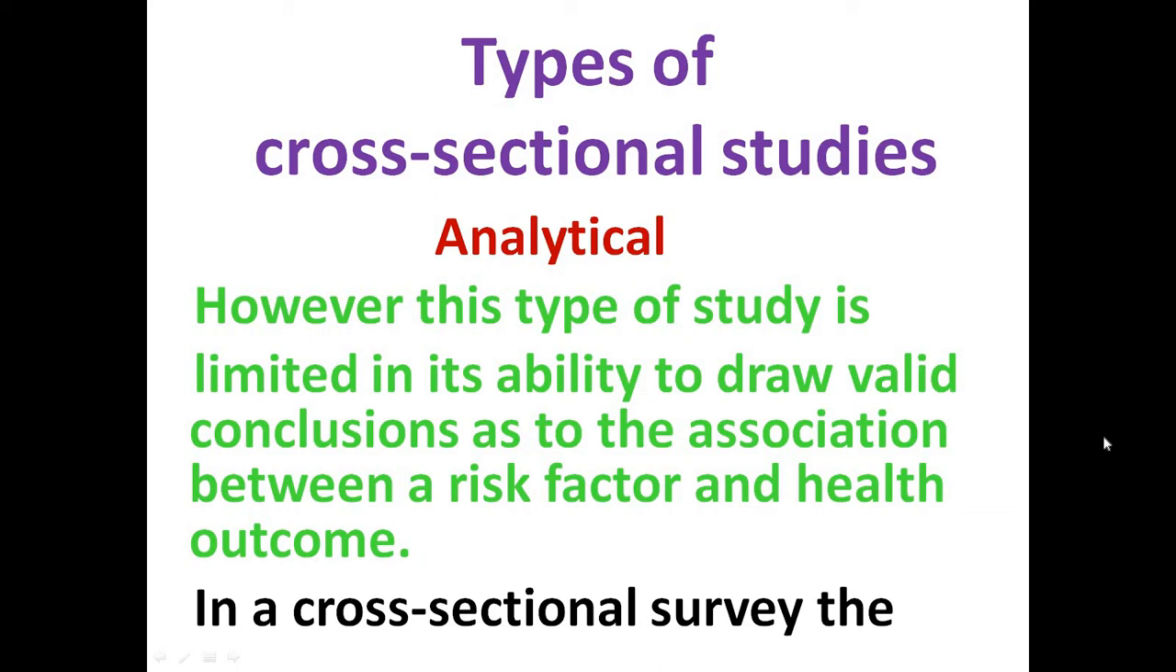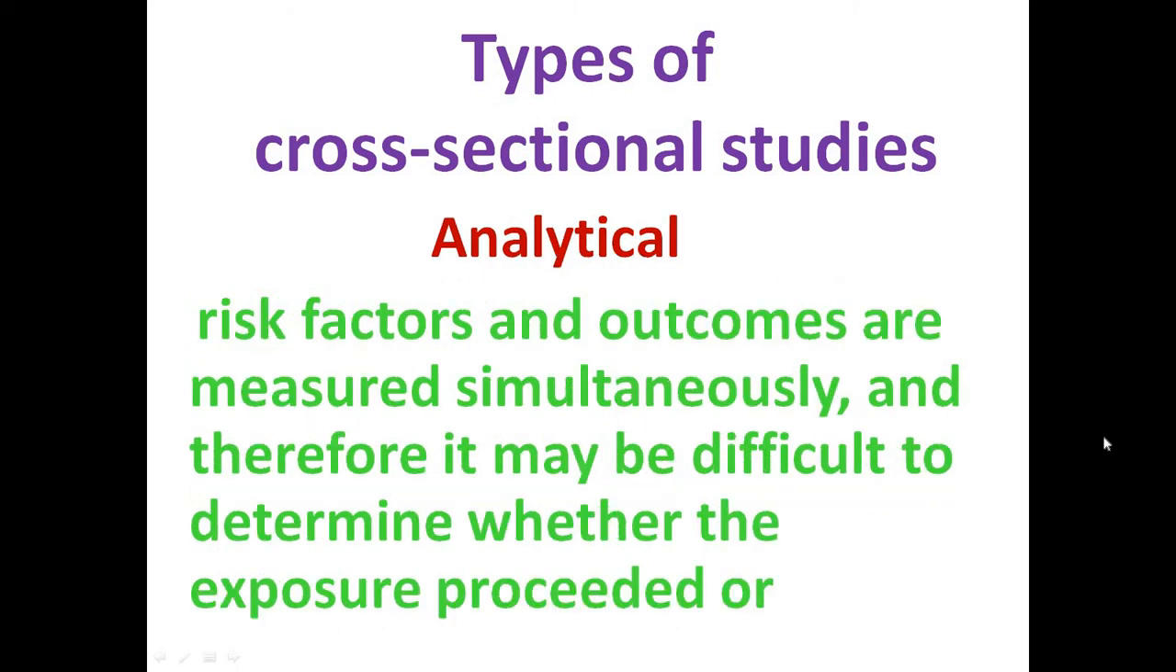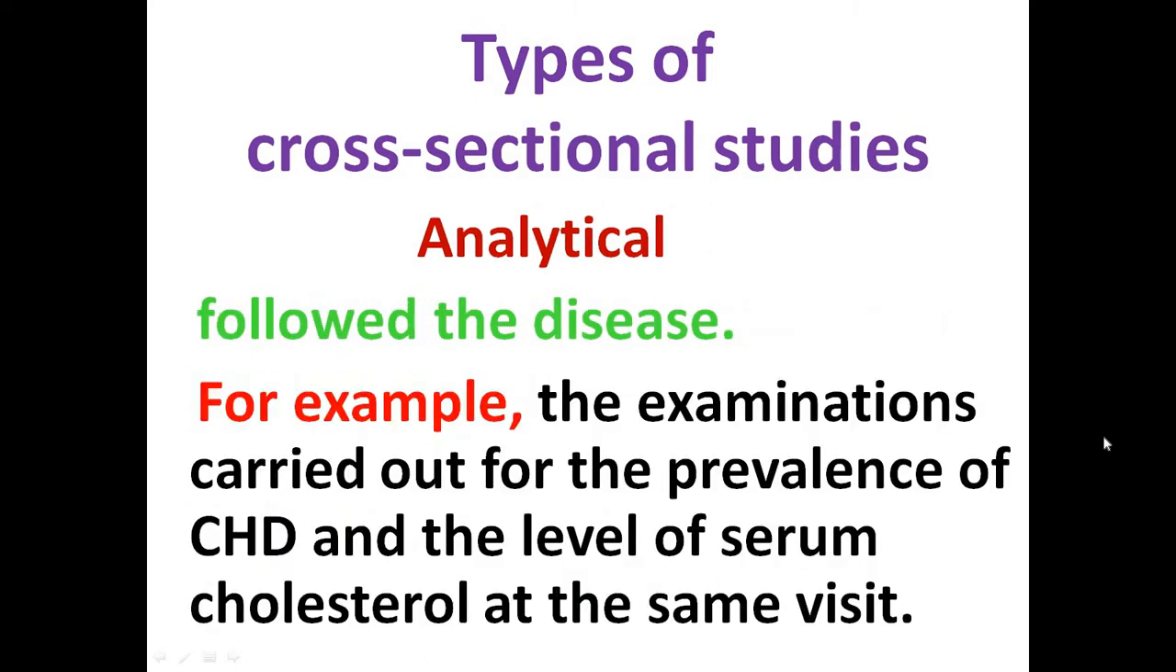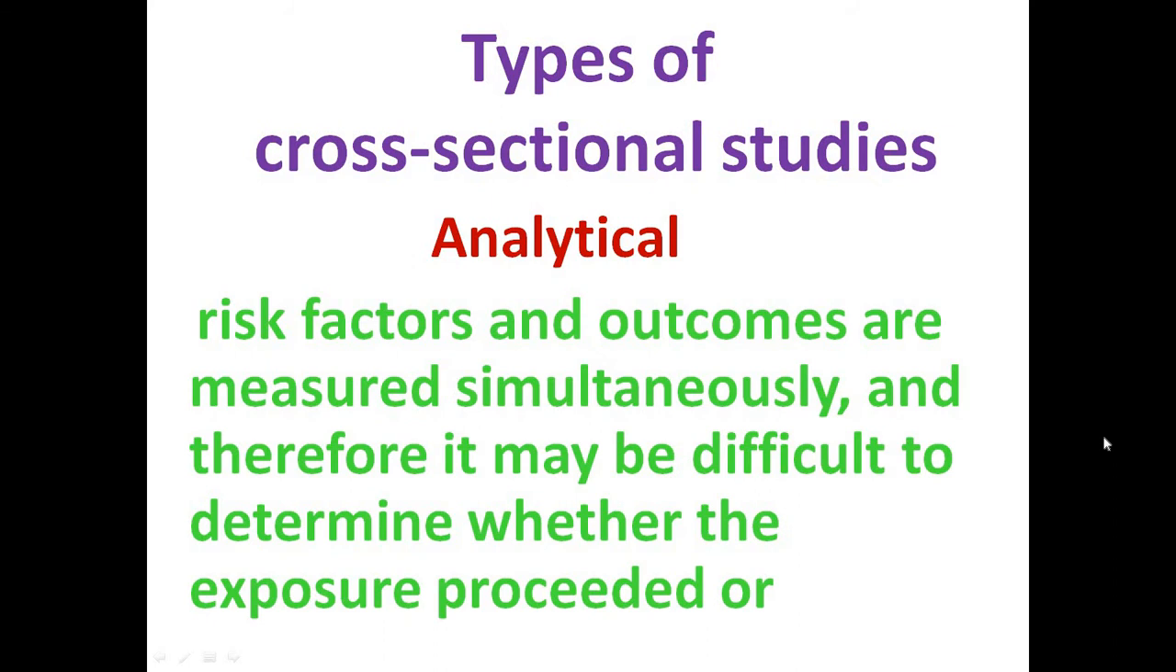And why is it limited? Because obviously there are selected people, a selected population, and maybe biased sampling. Then, in a cross-sectional survey, the risk factors and the outcomes are measured simultaneously, and therefore it may be difficult to determine whether the exposure preceded or followed the disease. That is where the problem is. We are not in a position to realize at what time, at what strength, the risk factor started, the causative agent entered the society, the risk factor came, and the outcome of the disease is there.